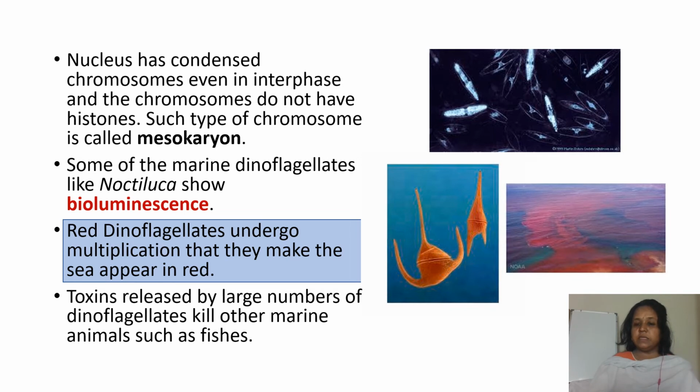In the diagram, the sea looks red in color, and the red color is due to the red dinoflagellates. The toxins released by large numbers of dinoflagellates kill other marine animals such as fishes. So these dinoflagellates release some toxins which are harmful to other animals present in the sea.